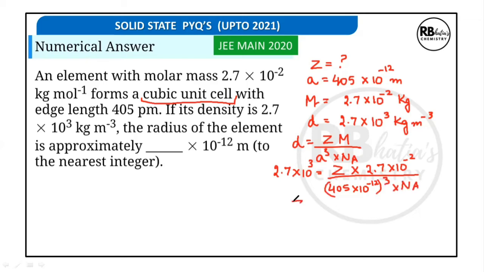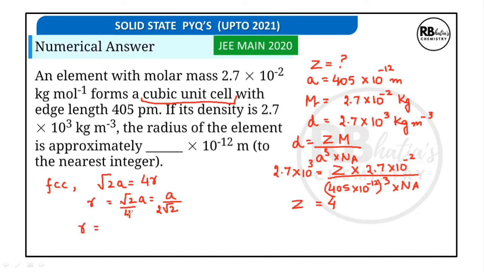So we're going to solve this and calculate Z. Z comes out to be 4. Now since Z comes out to be 4, it means it is an FCC kind of unit cell, which means in this, root 2 a is equal to 4R, or R is equal to root 2 upon 4 a, that is a upon 2 root 2. So R is to be calculated.